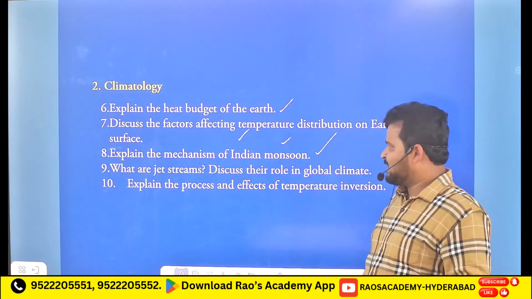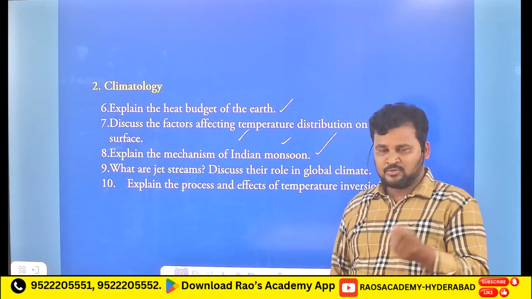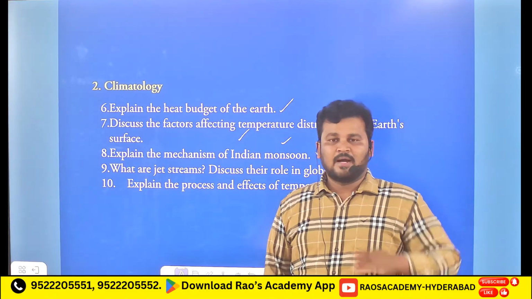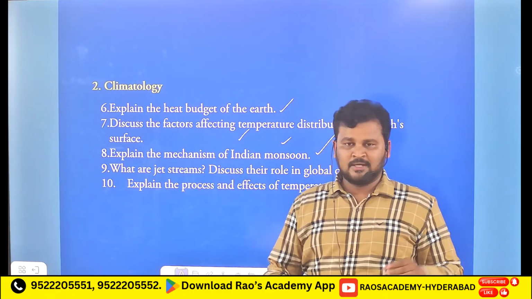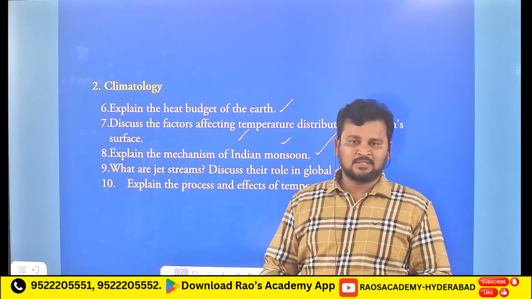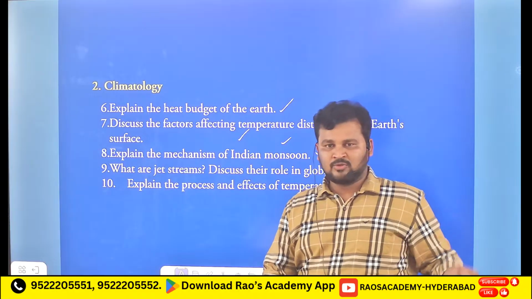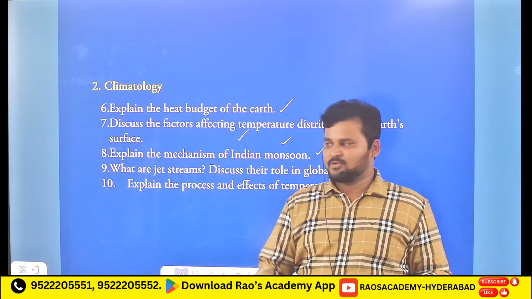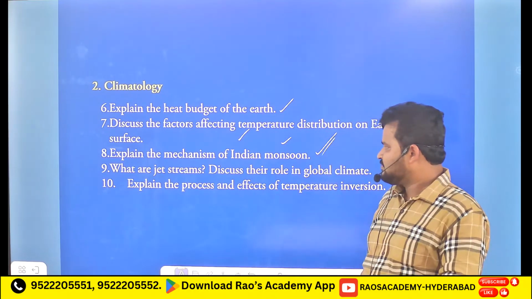The eighth question is: explain the mechanism of the Indian monsoon. India has two mechanisms, with wind blowing from two directions: southwest, and then northeast. In India there are majorly four seasons, and the rainy season is one of them. The rainy season is classified into two on the basis of wind direction: the southwest monsoon and the northeast monsoon.